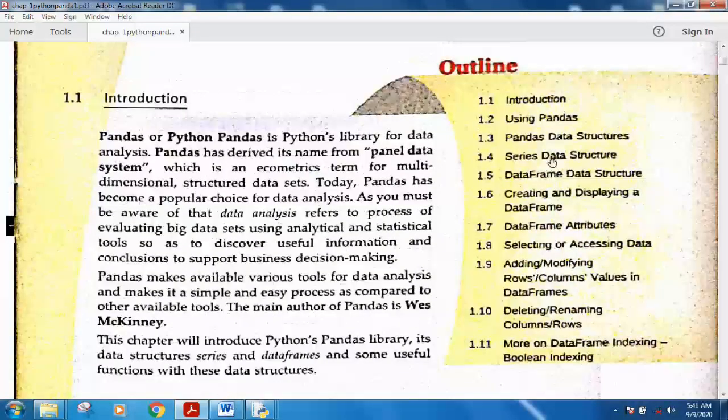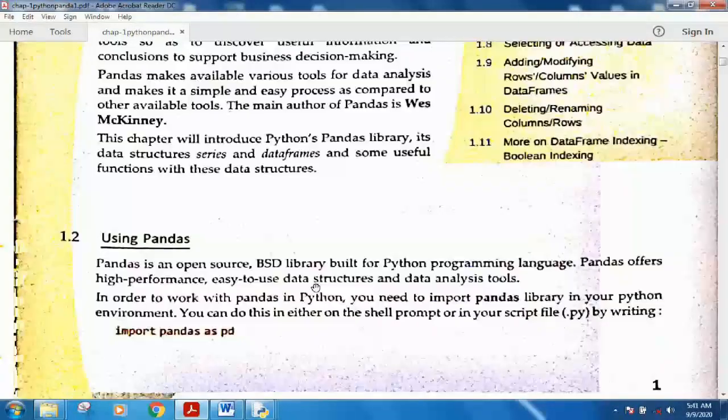In this chapter we are going to introduce the pandas data structures, then the series and the two-dimensional data frame structures will be created. How can you create a series, how can you use a series in Python pandas programming, and displaying and creating data frames will also be discussed. Its attributes and various other things related to data frames will also be discussed in this video.